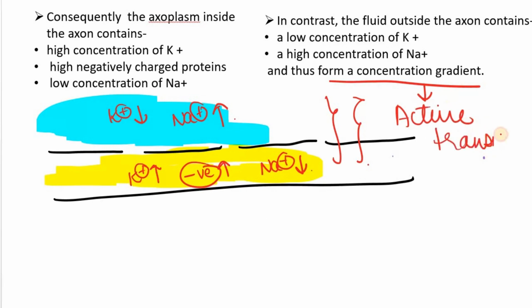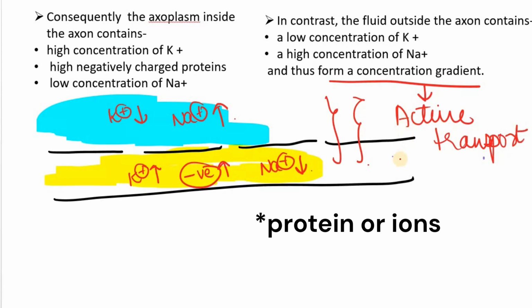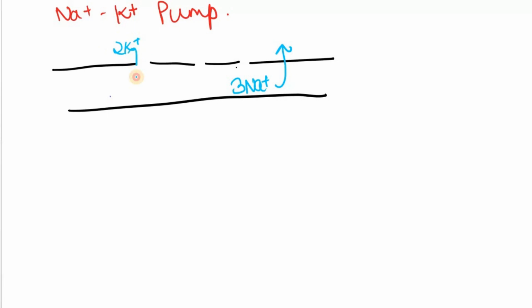Active transport means the transport of proteins through a membrane with the expenditure of ATP. तो ये जो concentration gradient form हुआ है, this is maintained by the sodium potassium pump that is present in the axon membrane. ये जो sodium potassium pump है, this pumps 3Na+ outside the cell and 2K+ inside the cell.